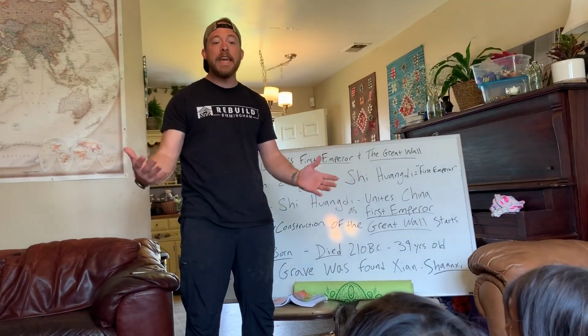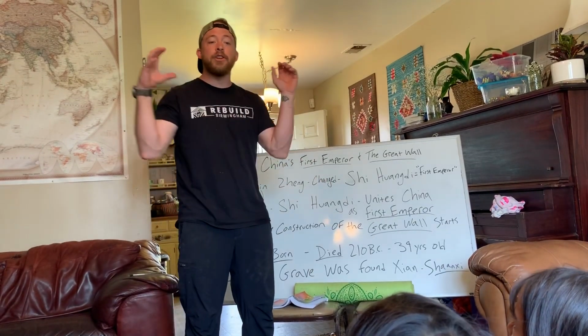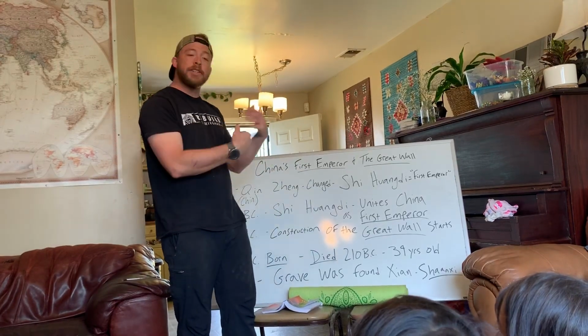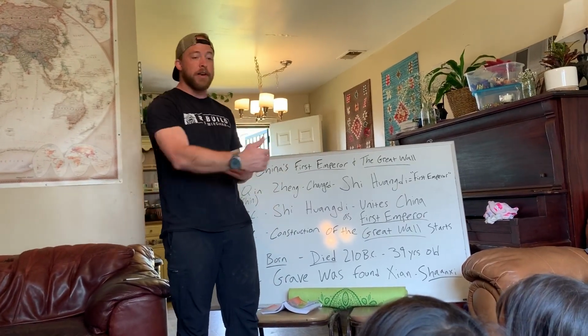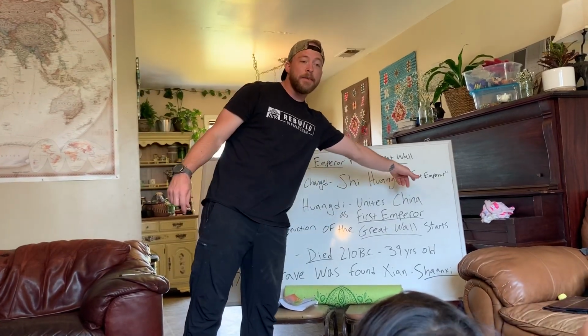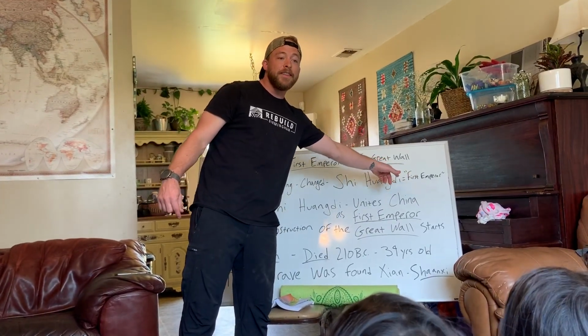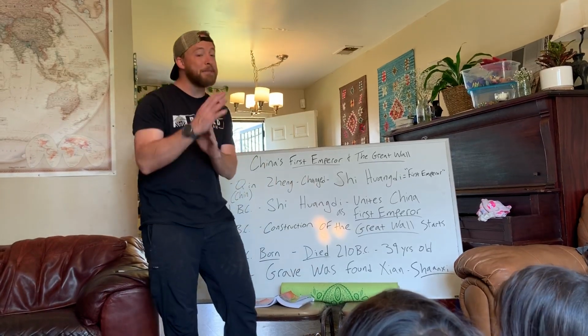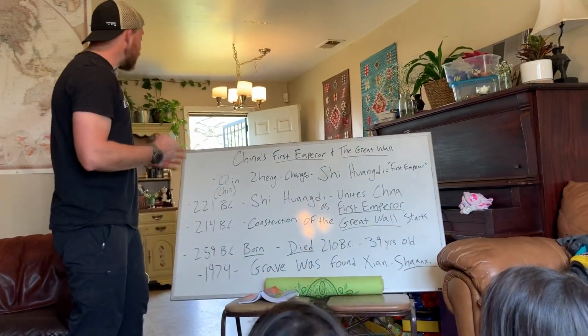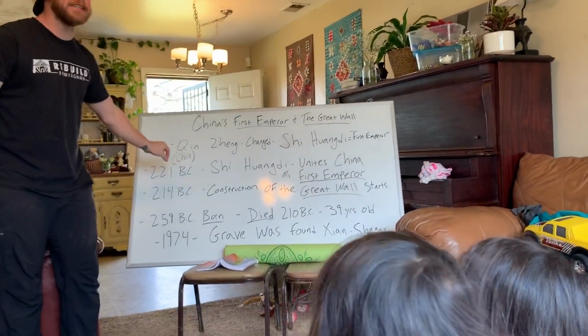It means he was king. He was the first king to unite China, like the first pharaoh. King is just another name. Emperor is another name. Pharaoh is another name for supreme ruler. So what does Shi Huangdi mean? Ruler of China. Okay, yes, but it means first emperor. That's right. So he became that in 221 BC.